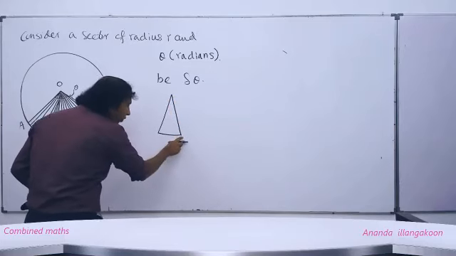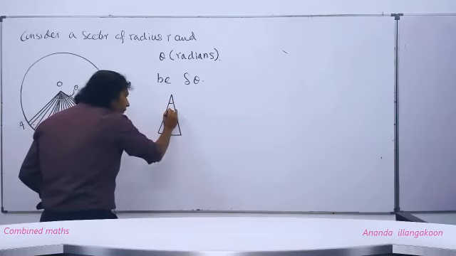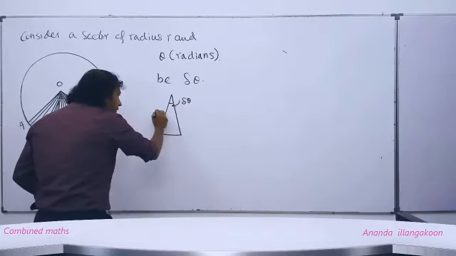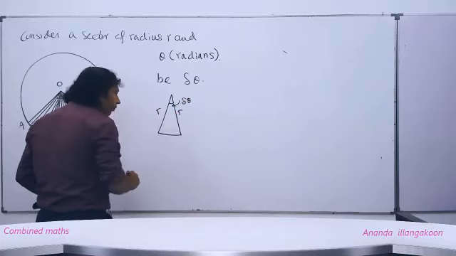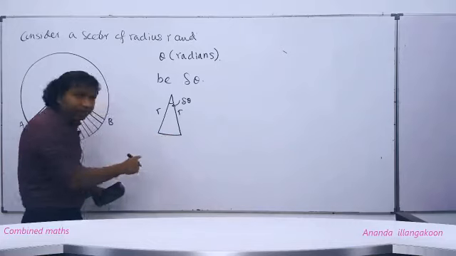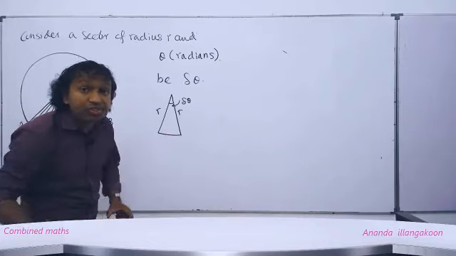We thought of this one as straight. This angle is delta theta. This radius is R, and this radius also R. People, this is now the arc length as well as the straight length. We said arc length and straight length are equal because the sector is too small.